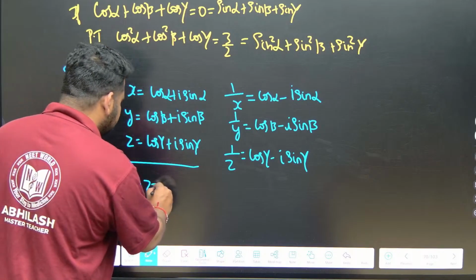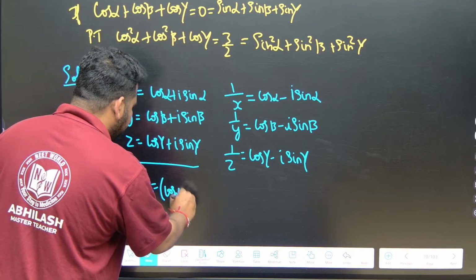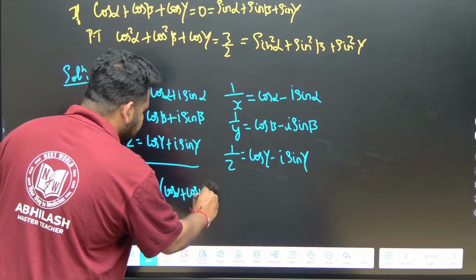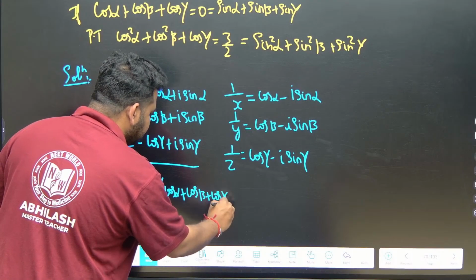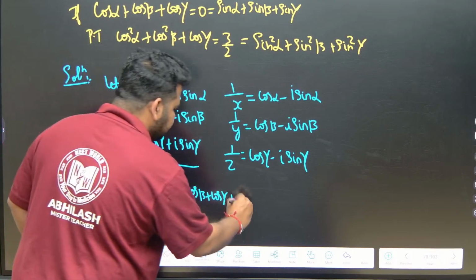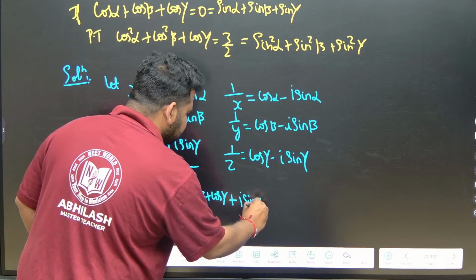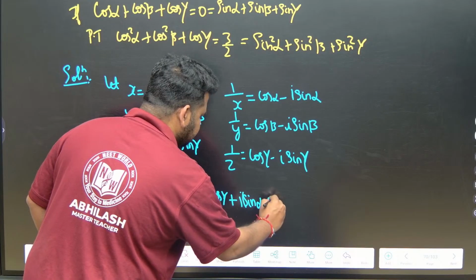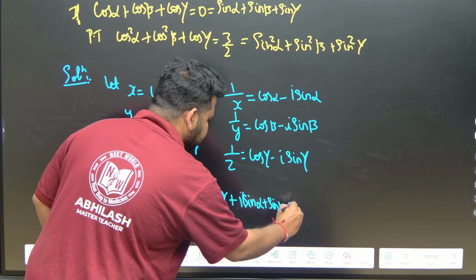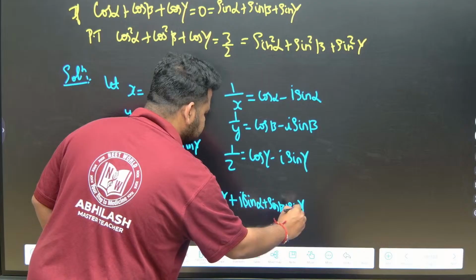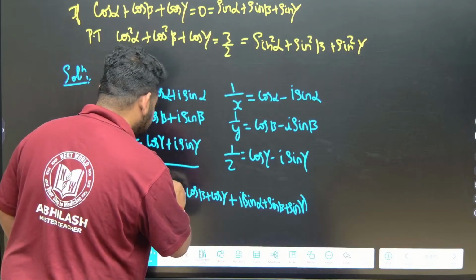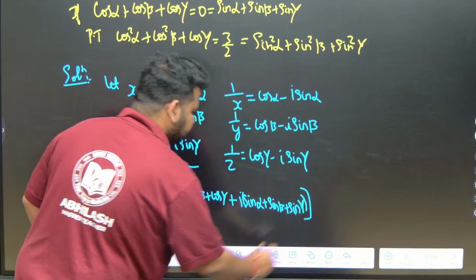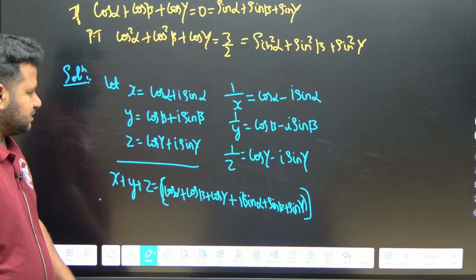So this will give us cos alpha plus cos beta plus cos gamma, plus I times (sin alpha plus sin beta plus sin gamma). This is what I will have when I write x plus y plus z.